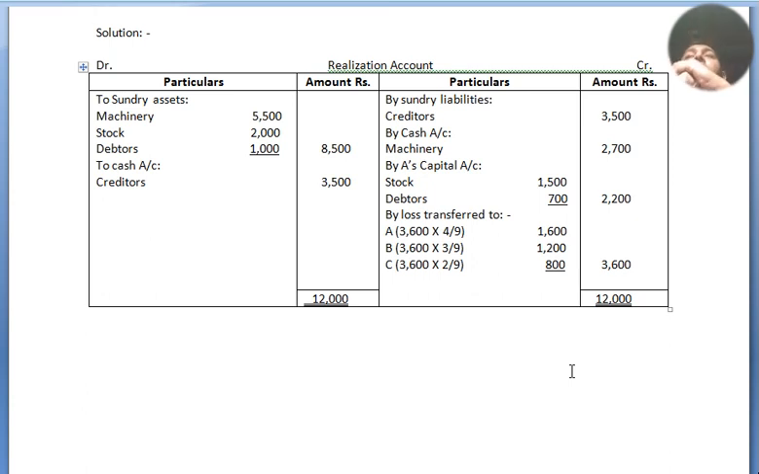So both sides we have written 12,000, 12,000, and on the credit side the difference is 3,600, which we are going to distribute according to their profit and loss sharing proportion. 3,600 into 4 by 9, 3,600 into 3 by 9, 3,600 into 2 by 9 for A, B and C. So 1,600, 1,200 and 800, altogether in the outer column 3,600. Now tally, our realization account is finished. Now we move to our partners capital account. Let's move.